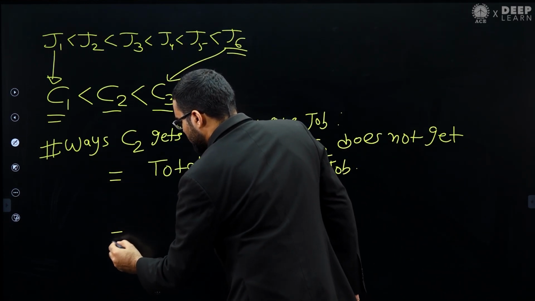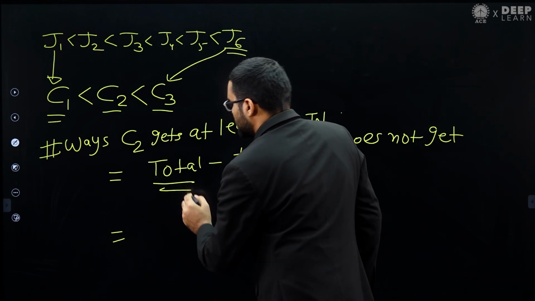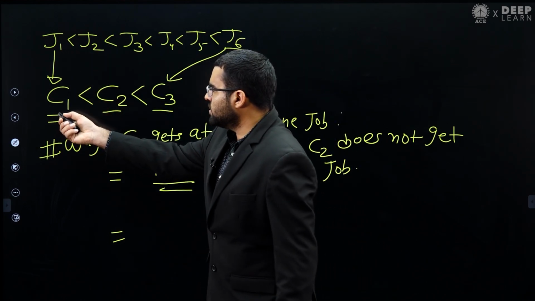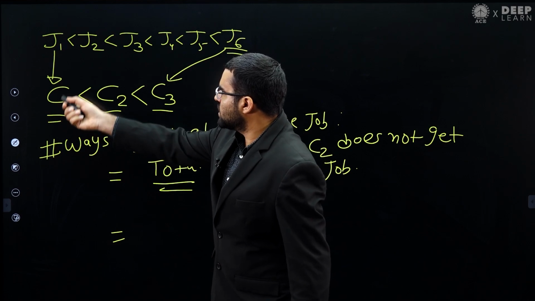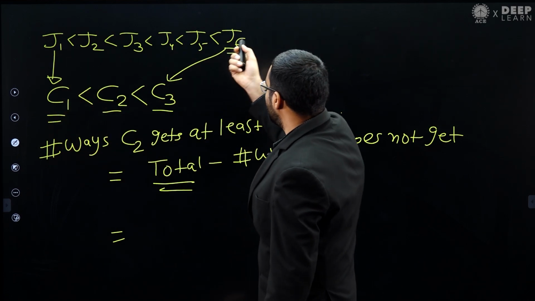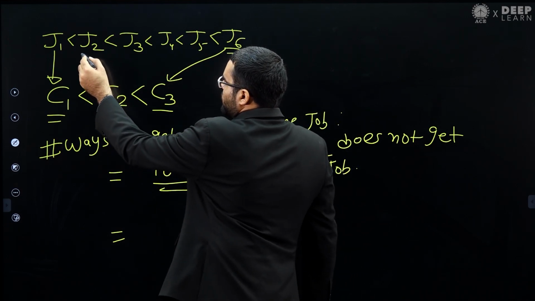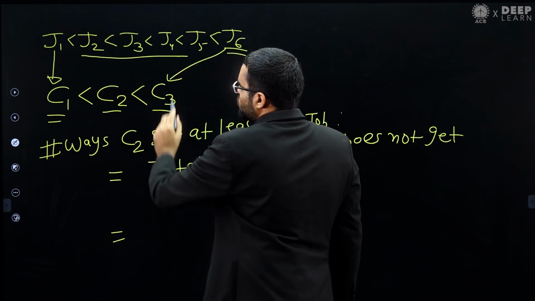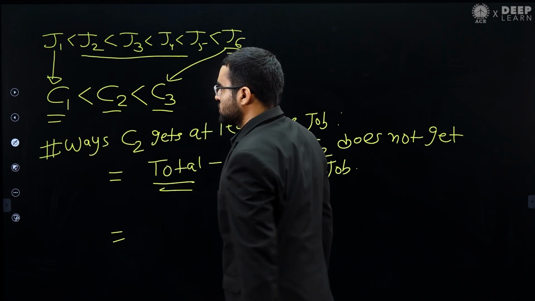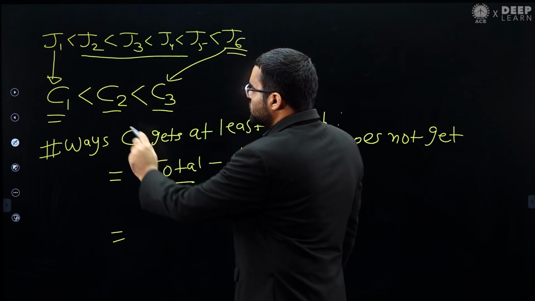What is the total number of ways? Remember J1 is already running on C1 and we have already given J6 to C3. So we can only give these 4 jobs to any of these computers, and for each job we have 3 choices.